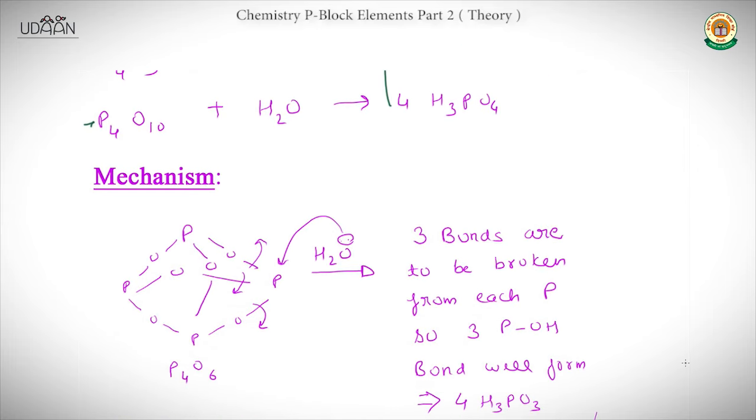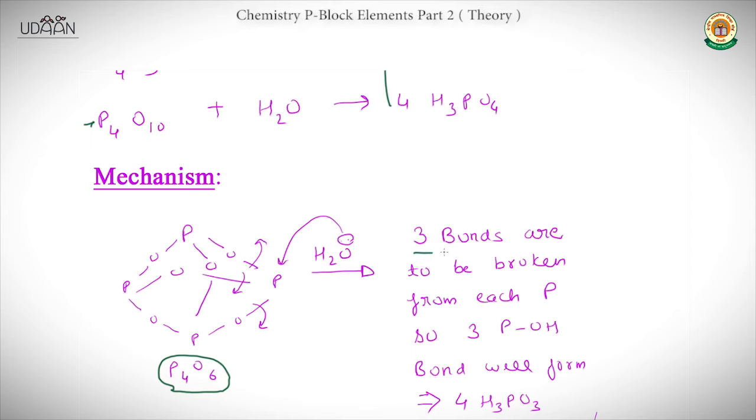This is the structure of P4O6. It contains P-O-P linkages. In this structure, every phosphorus is bonded to other phosphorus via one oxygen atom. This P-O-P linkage is there. And now when hydrolysis takes place, H2O attacks the phosphorus and these bonds break.